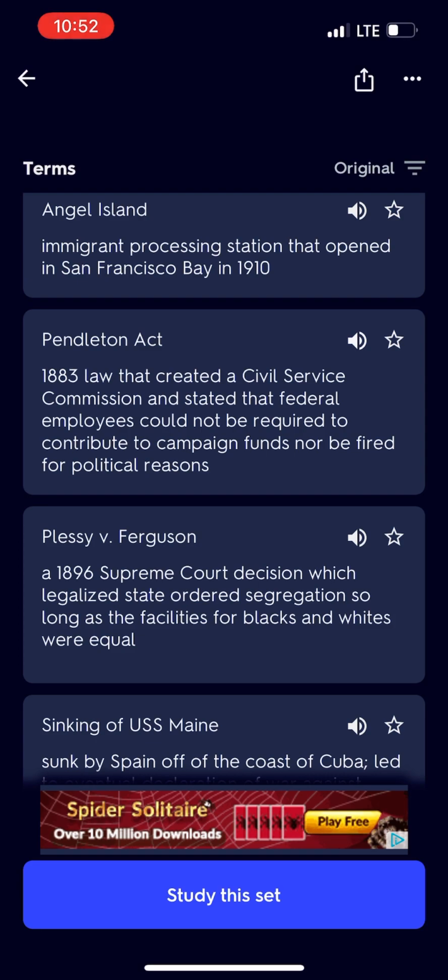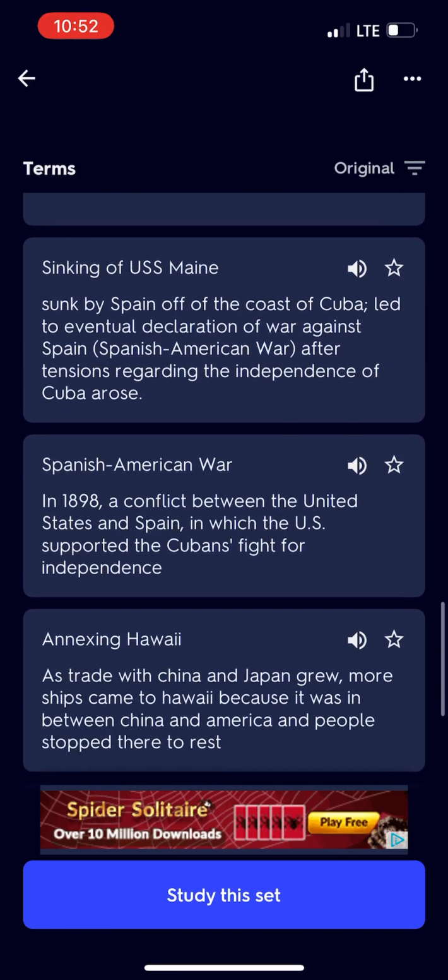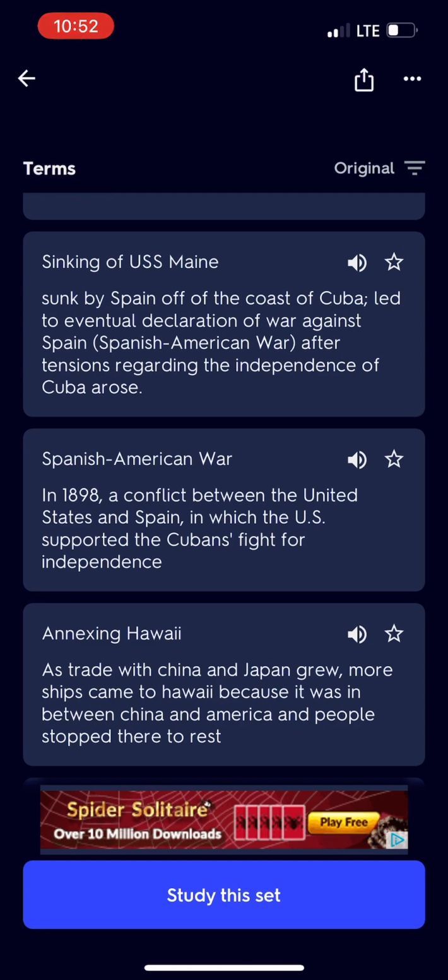Pendleton Act. 1883 law that created a civil service commission and stated that federal employees could not be required to contribute to campaign funds nor be fired for political reasons. Plessy v. Ferguson. A 1896 Supreme Court decision which legalized state-ordered segregation so long as the facilities for blacks and whites were equal.